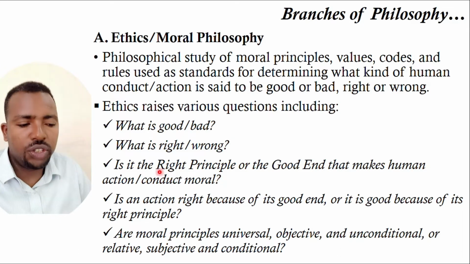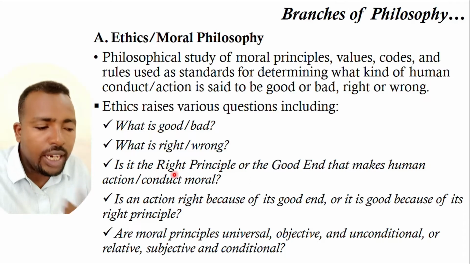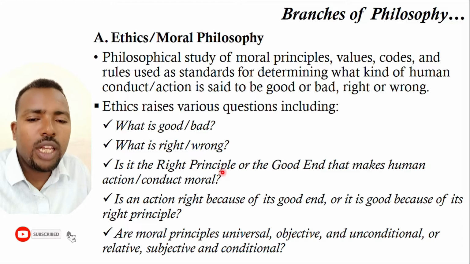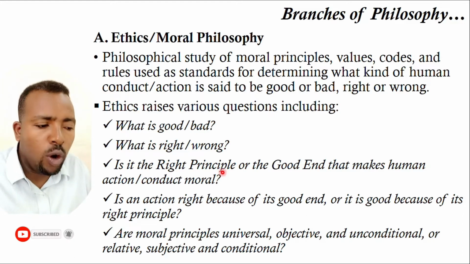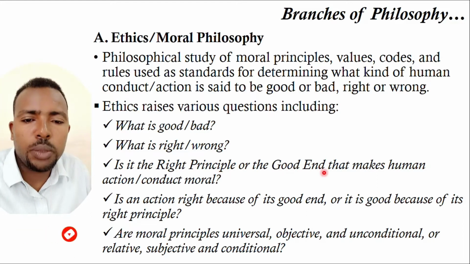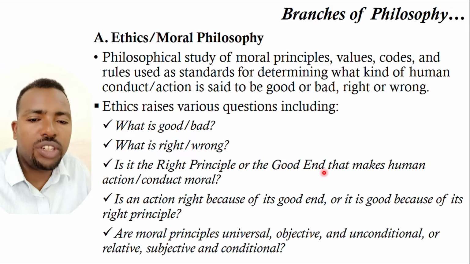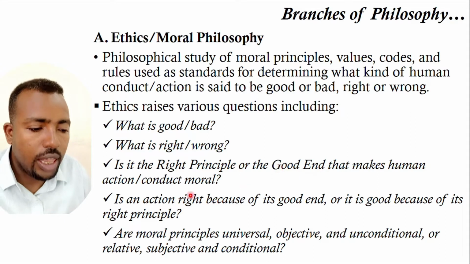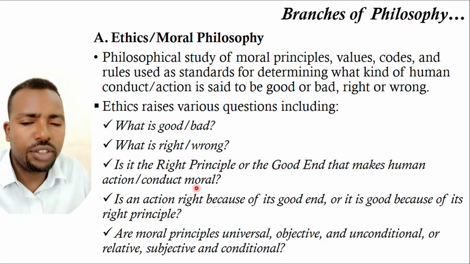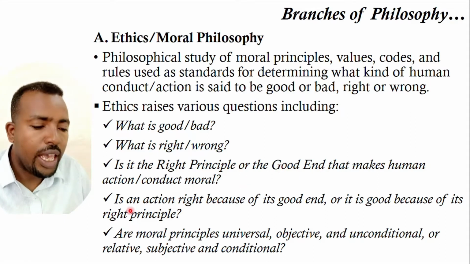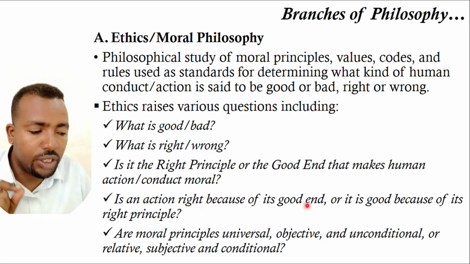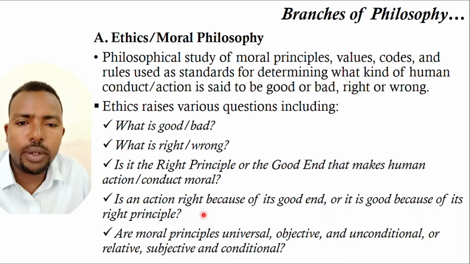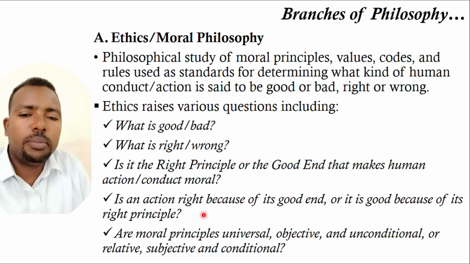Ethics raises the question: is it following the right principle, which is espoused by deontological ethics, or the good end, which is espoused by consequentialism and teleological ethics, that basically determines human actions as moral or immoral? Is an action right because of its good end, or is it good because of its right principle? What makes an action a right action?